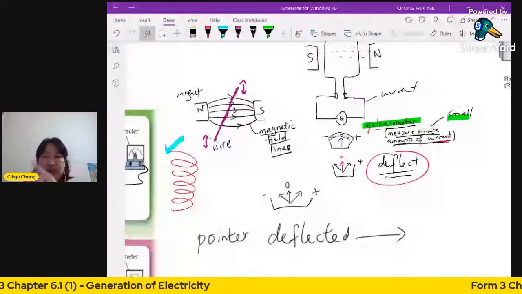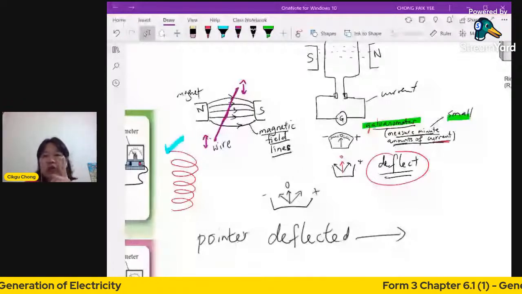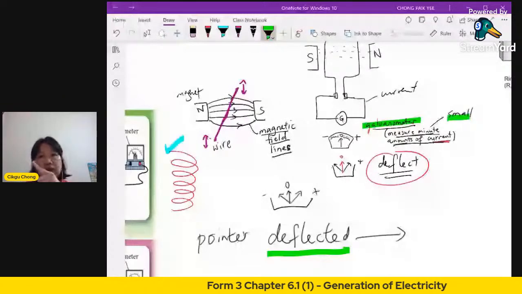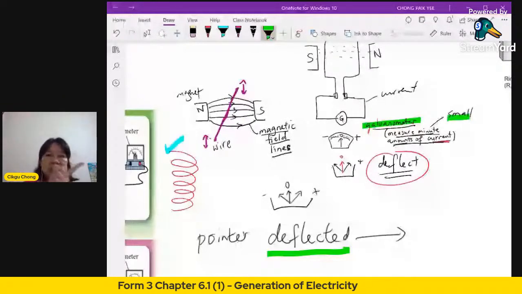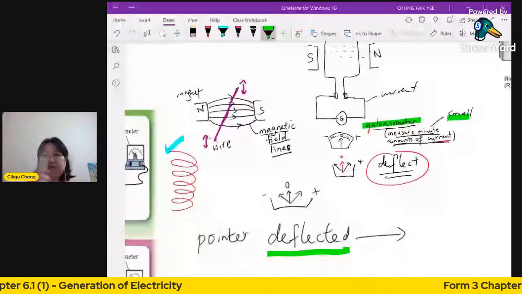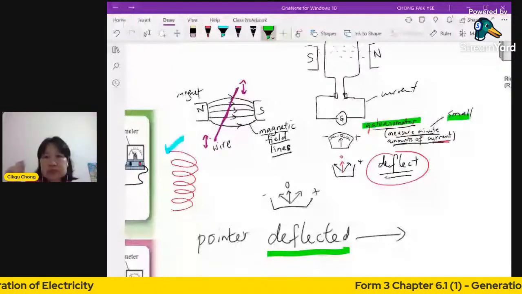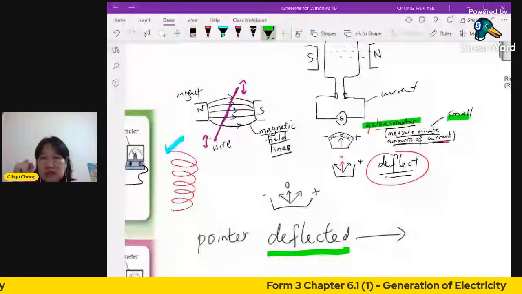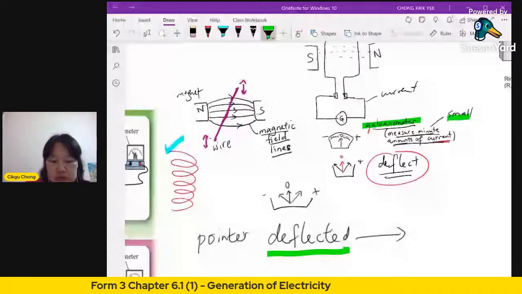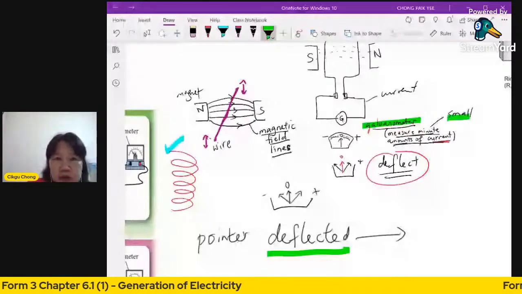So when you move the wire down, let's say it goes positive. When you move it up, it goes negative. So the needle will be moving like this, left, right, left, right. When the needle is deflected, it shows that current is generated. You will have electricity.